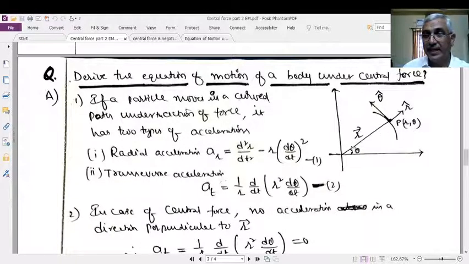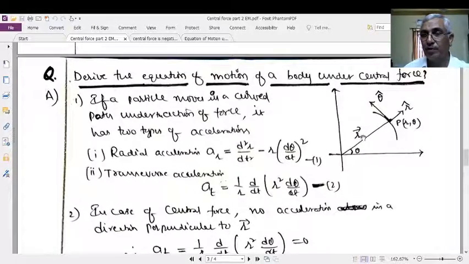When a particle moves in a curved path or in a circular path, one is the radial acceleration acting along the radius vector. The other one is the transverse acceleration, which is acting in a direction perpendicular to the radius vector, tangential to the curved path at this position.